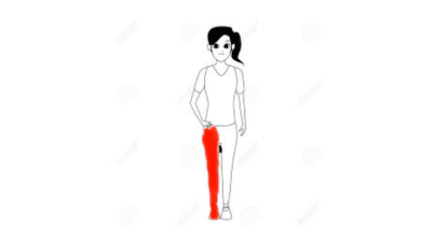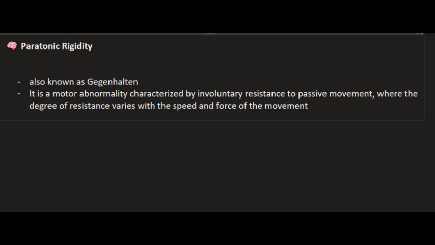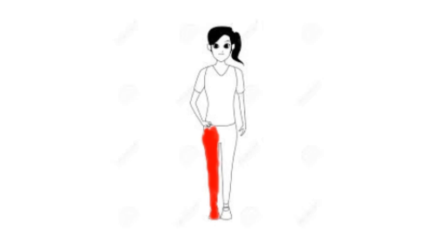We also have urinary incontinence, and this is due to damage to the medial micturition center in the paracentral lobule. Sometimes you may see eye deviation towards the side of the lesion and paratonic rigidity. What is paratonic rigidity? That refers to an increased resistance to passive movement. Now, do you know what is missing? Yes, there are no major arm or face deficits, and this can help you to distinguish an anterior cerebral artery stroke from a middle cerebral artery stroke.